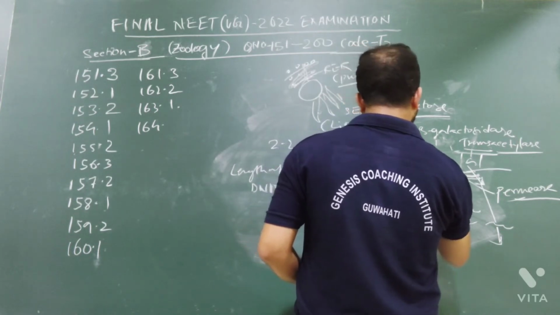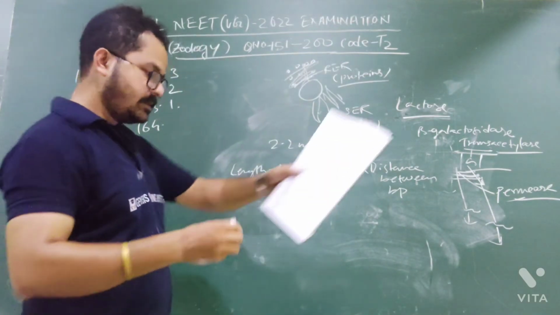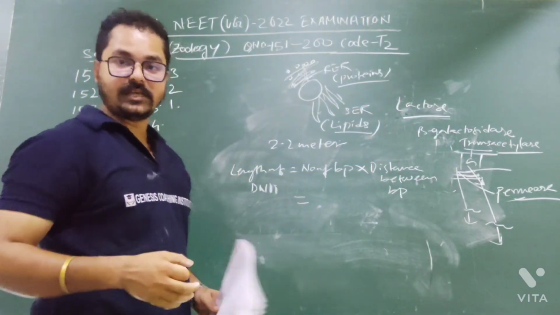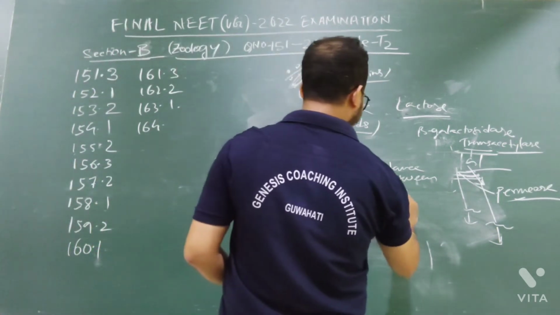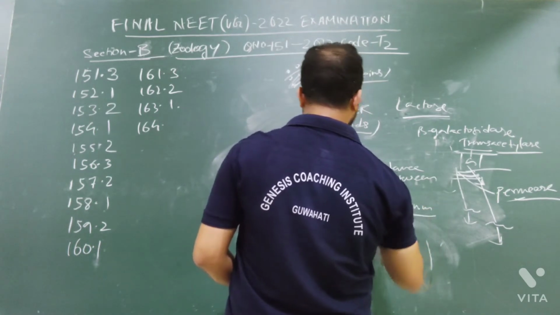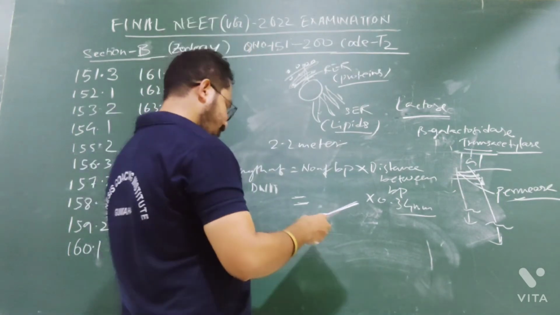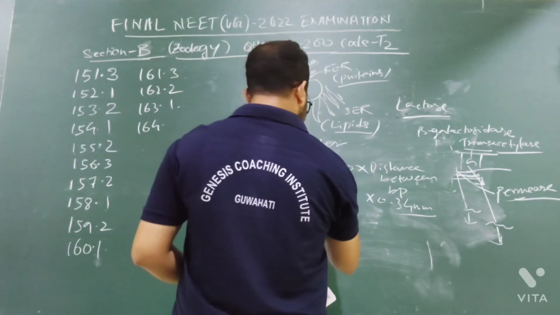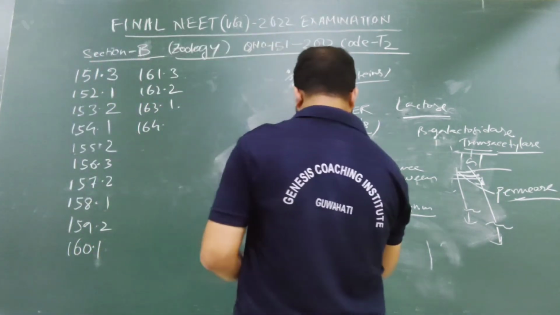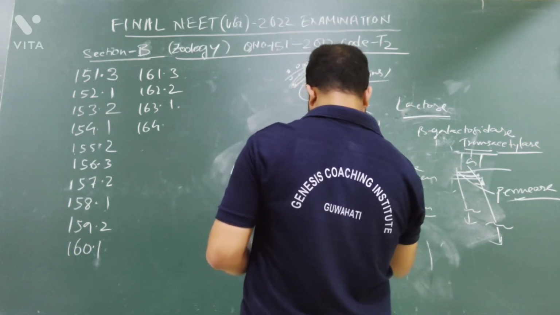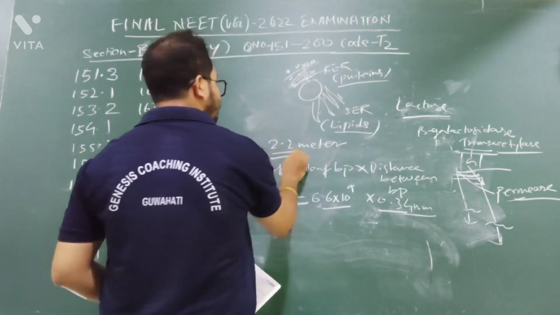If you know the distance between two base pairs and the number of base pairs in a haploid or diploid cell, then you can easily find out the length of DNA. The distance between base pairs is 0.34 nanometer, and in a diploid cell the total number of base pairs is 6.6 into 10 to the power 9. Are you getting my point? If you multiply these two, you will get 2.2.